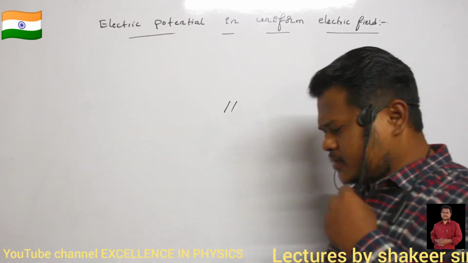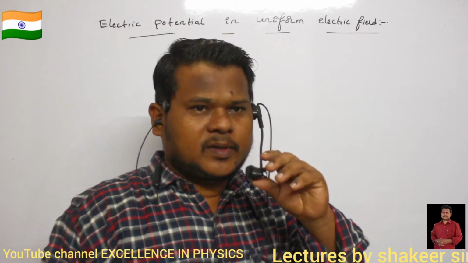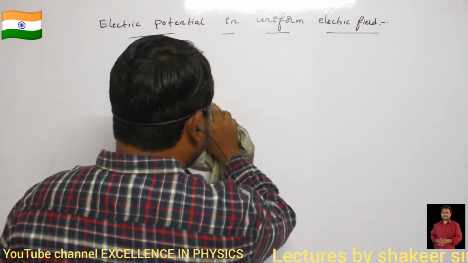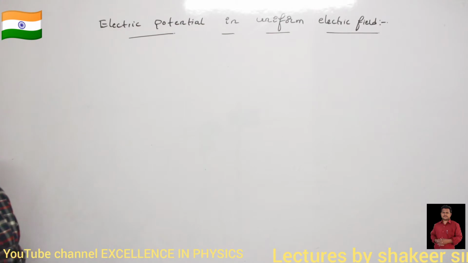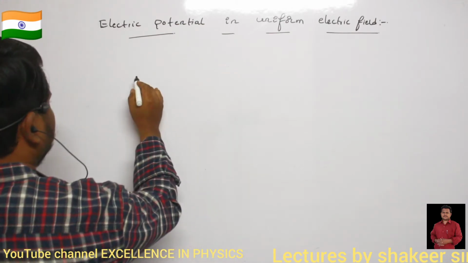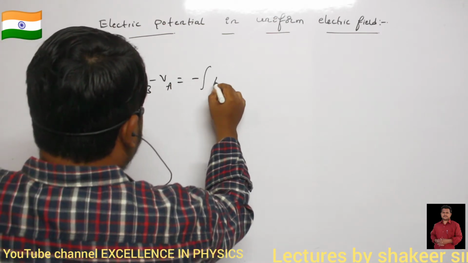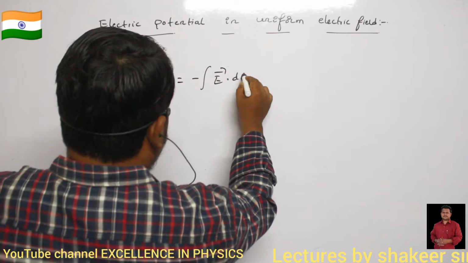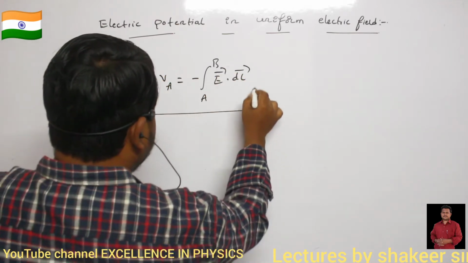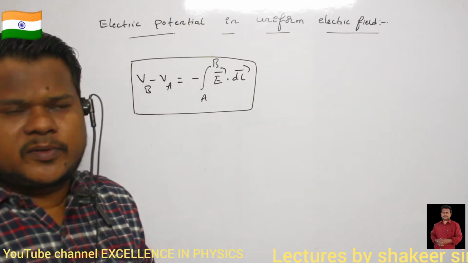So let us see what is the meaning of uniform electric potential in a uniform electric field. Previously we have studied the equation for electric potential difference. What was the equation we have studied? VB minus VA is equal to minus integration of E dot dL, with limits from A to B. This was the equation which we have studied. I hope all of you remember this one.